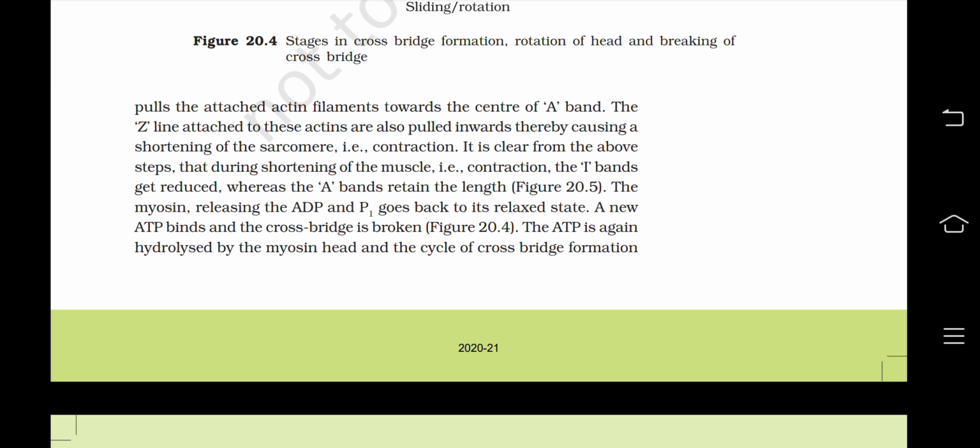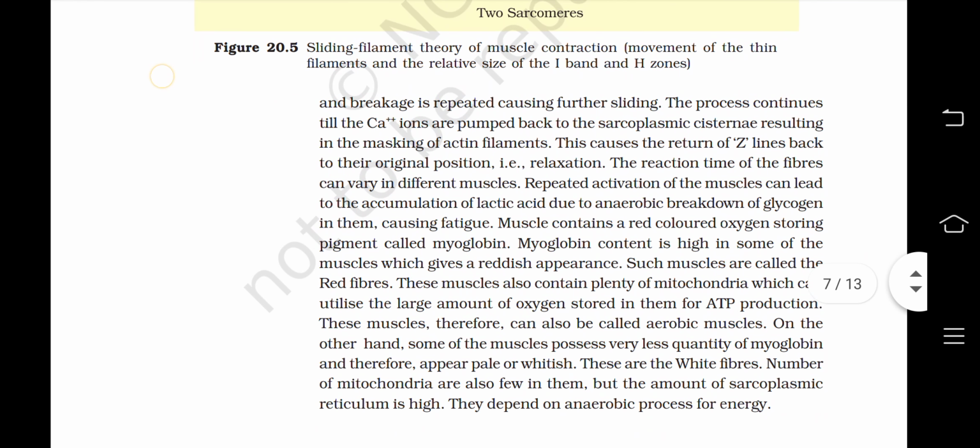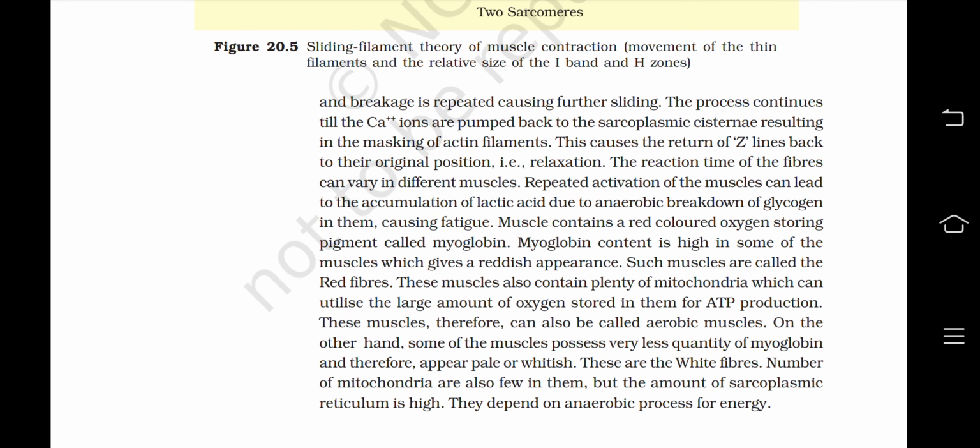The myosin, releasing the ADP and phosphate ion, goes back to its relaxed state. A new ATP binds and the cross bridge is broken. The ATP is again hydrolyzed by the myosin head and the cycle of cross bridge formation and breakage is repeated, causing further sliding. The process continues till the calcium ions are pumped back to the sarcoplasmic cisternae, resulting in the masking of actin filaments. This causes the return of Z lines back to their original position, that is relaxation.